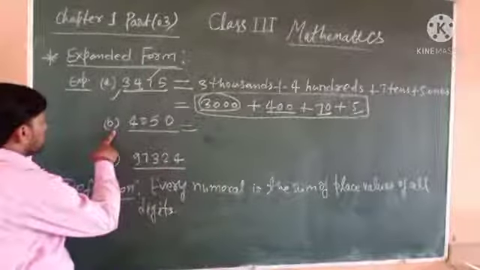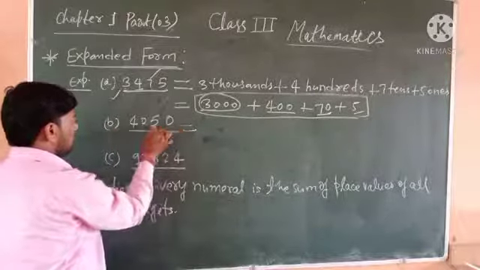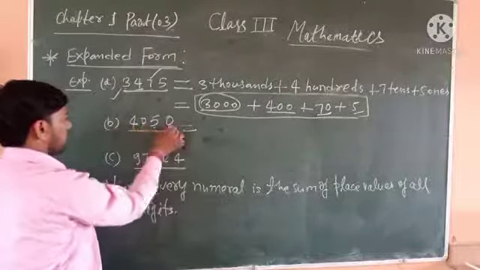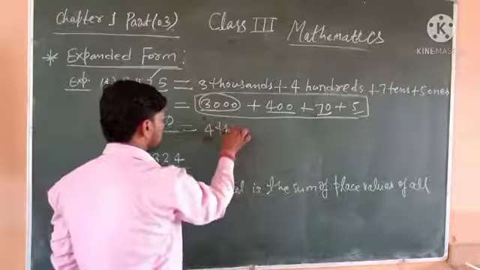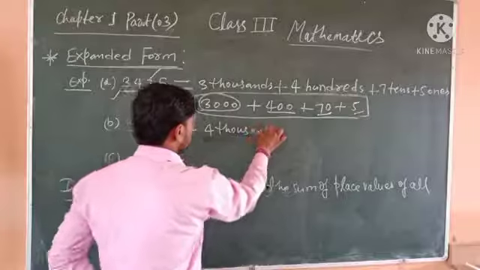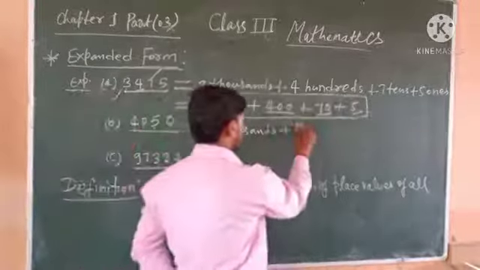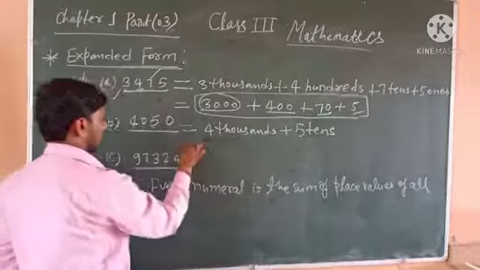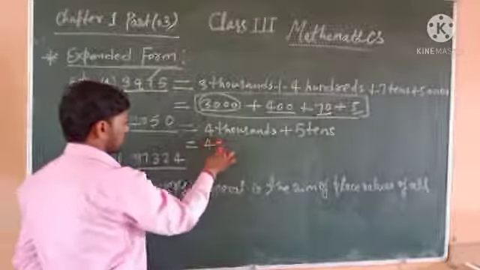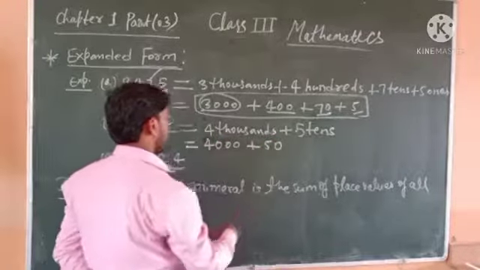Example B. Ones, tens, hundreds, thousands: 4,000 thousands, 4,000, and 5 tens, 50.